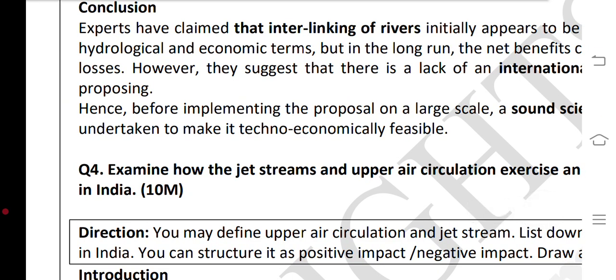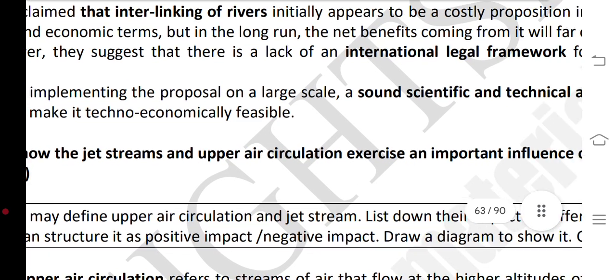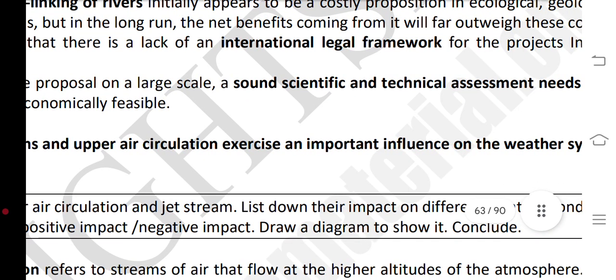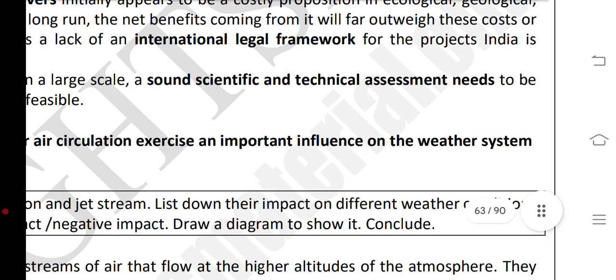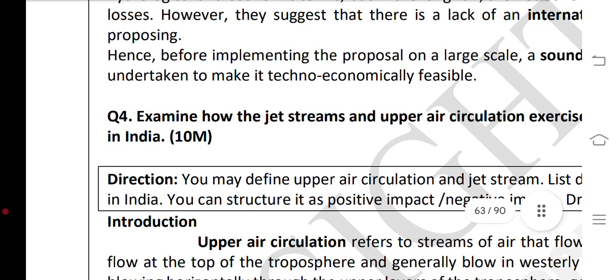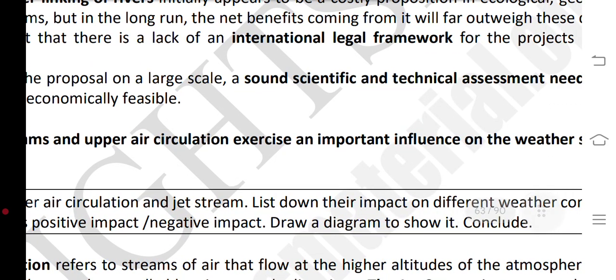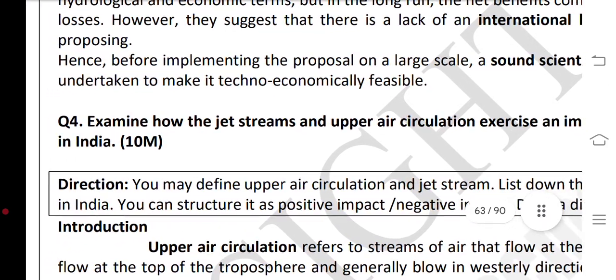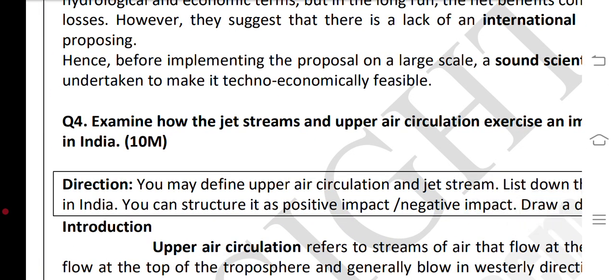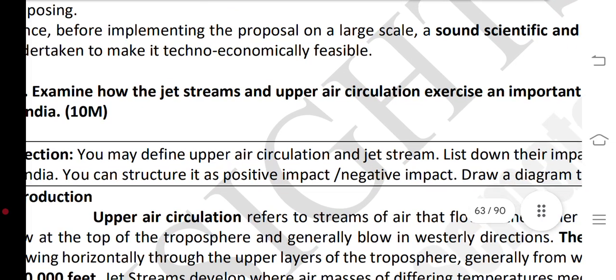However, they suggested that there is a lack of an international legal framework for the project. Hence, before implementing the proposals on a large scale, a sound scientific and technical assessment needs to be undertaken to make it techno-economically feasible.